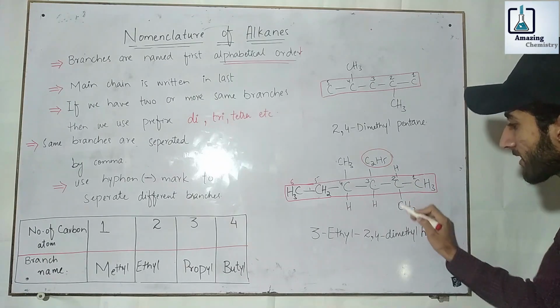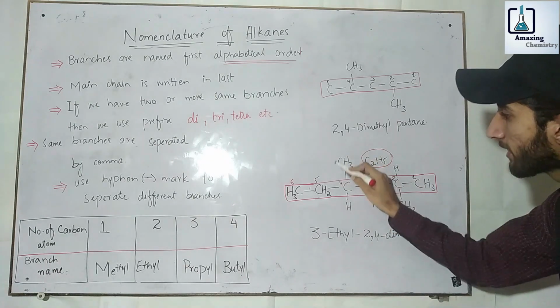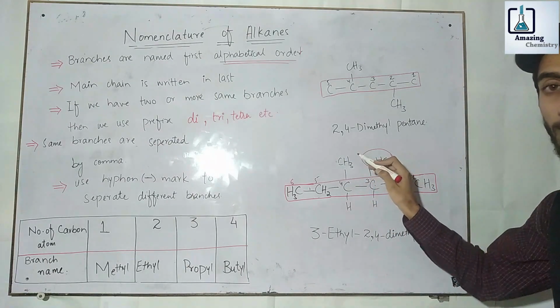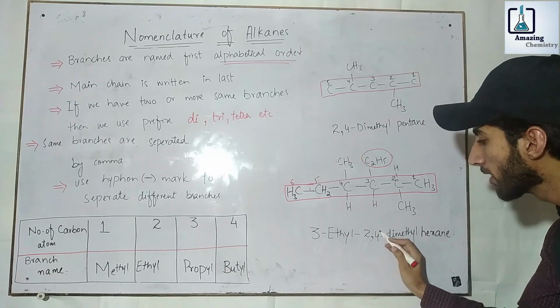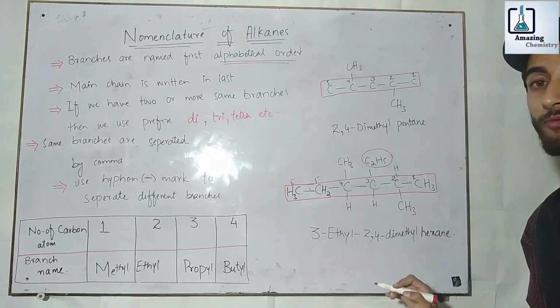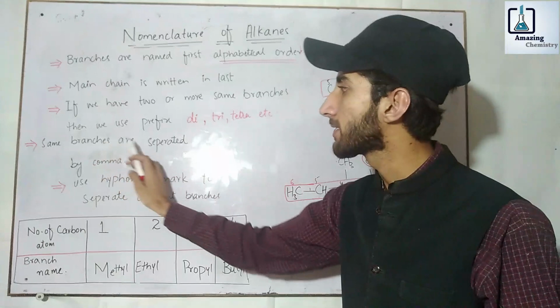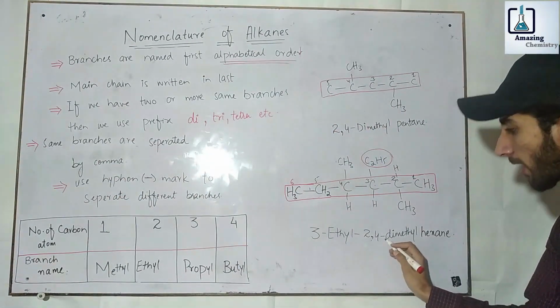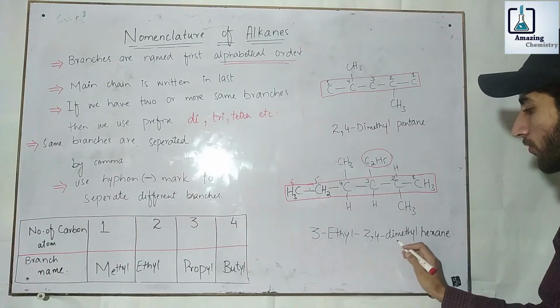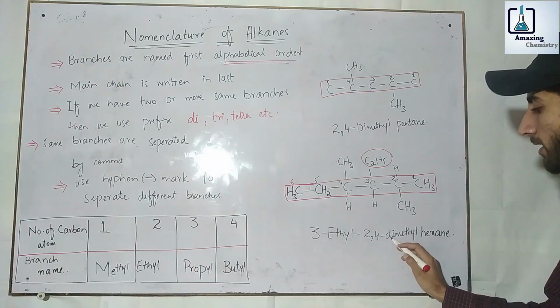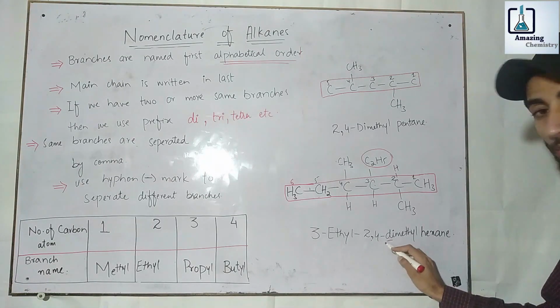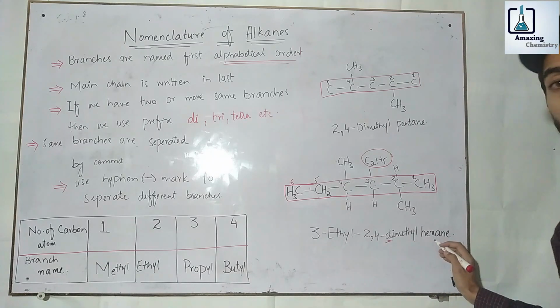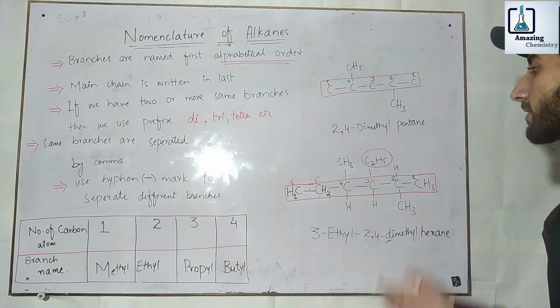This 2 is for this methyl, while 4 is for this methyl, because there are two methyls here, so we use 2 and 4 and separate them with a comma because same branches are separated by a comma. Then we again use a hyphen mark to separate numbers from the branch. Then we use dimethyl, di stands for two methyls. Then we write the name of the parent chain, that is hexane.